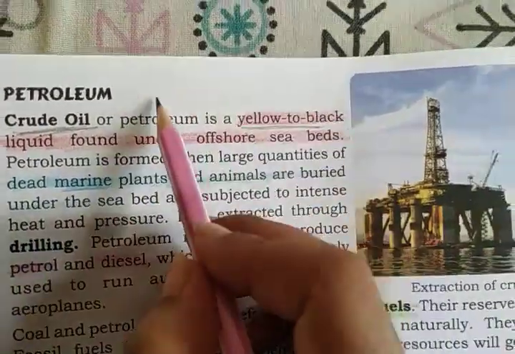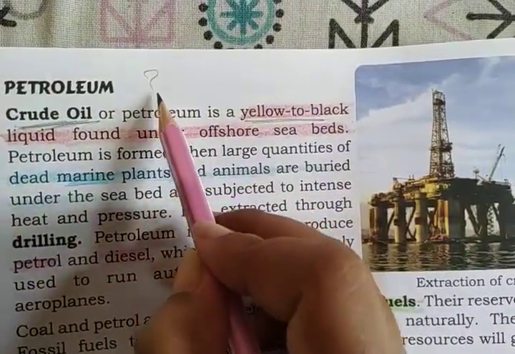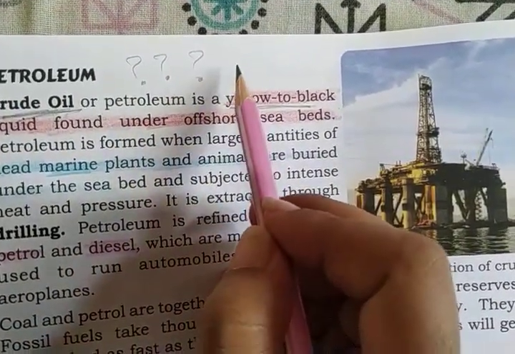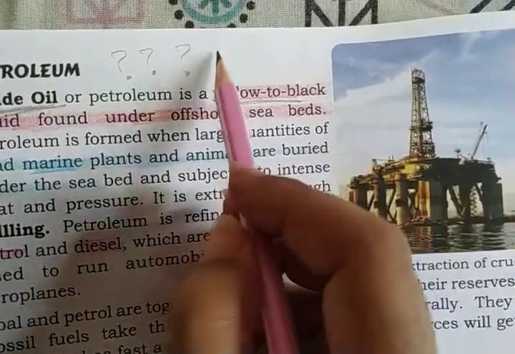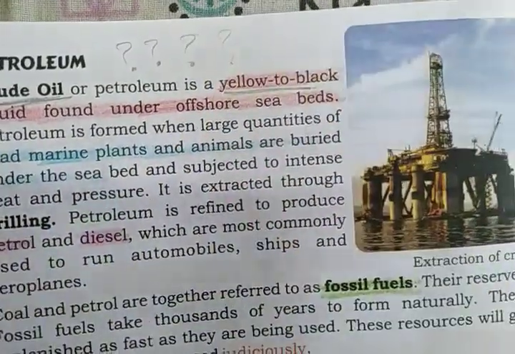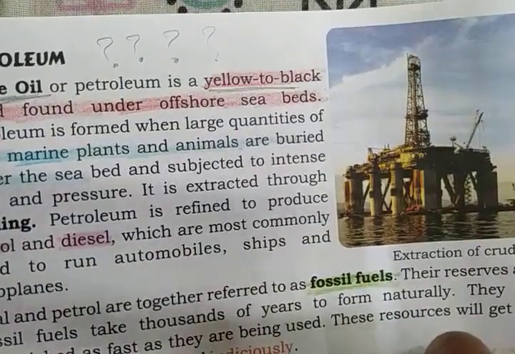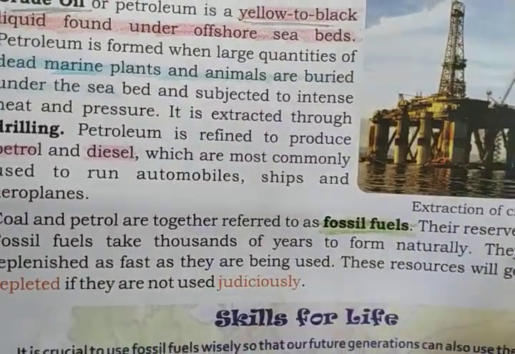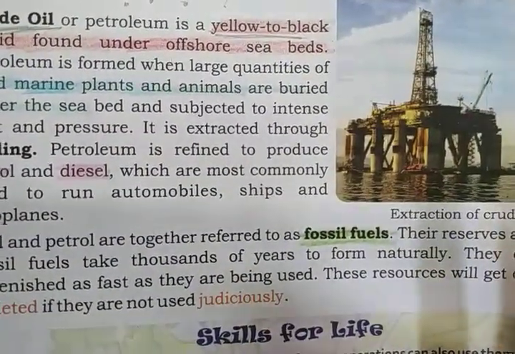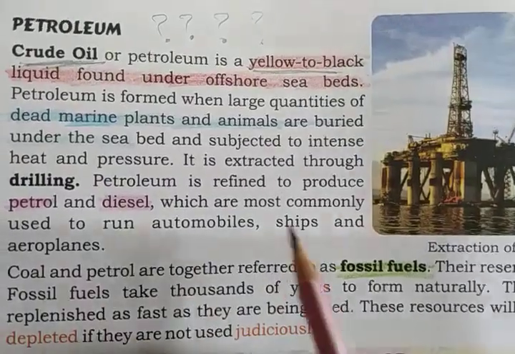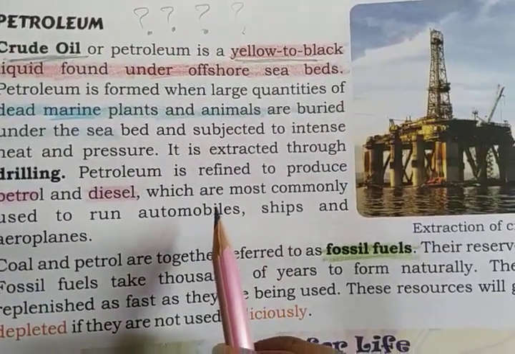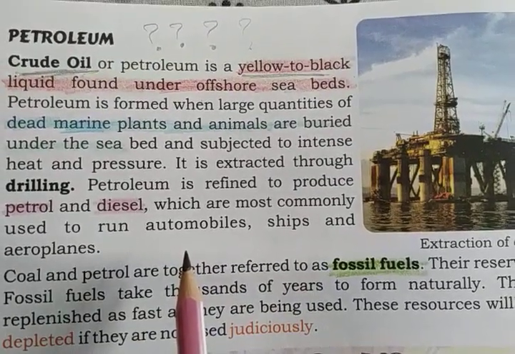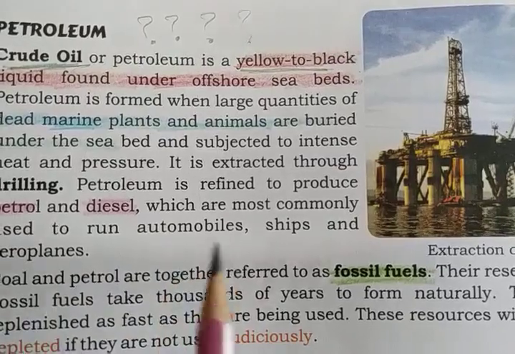Now, the question is, how are this petroleum and coal formed? ये कैसे बने? Like we know how plants grow. We know how animals grow. Now, where are these petroleum and coal coming from? How do they get under the earth's surface? This question must come in your mind कि ये कहाँ से आता है, ये कैसे बना? So there is a good story about petroleum and coal, that they are formed under the earth's surface millions and millions of years ago.